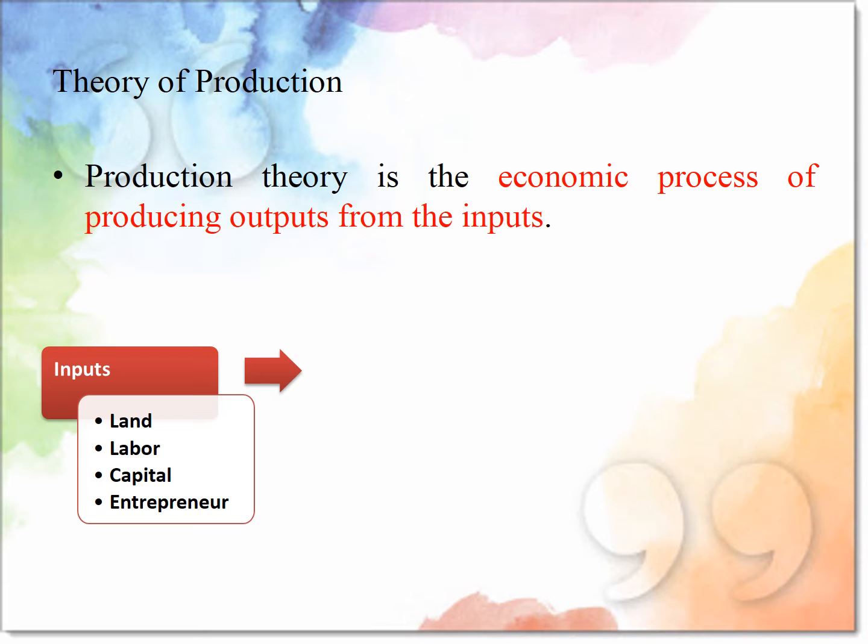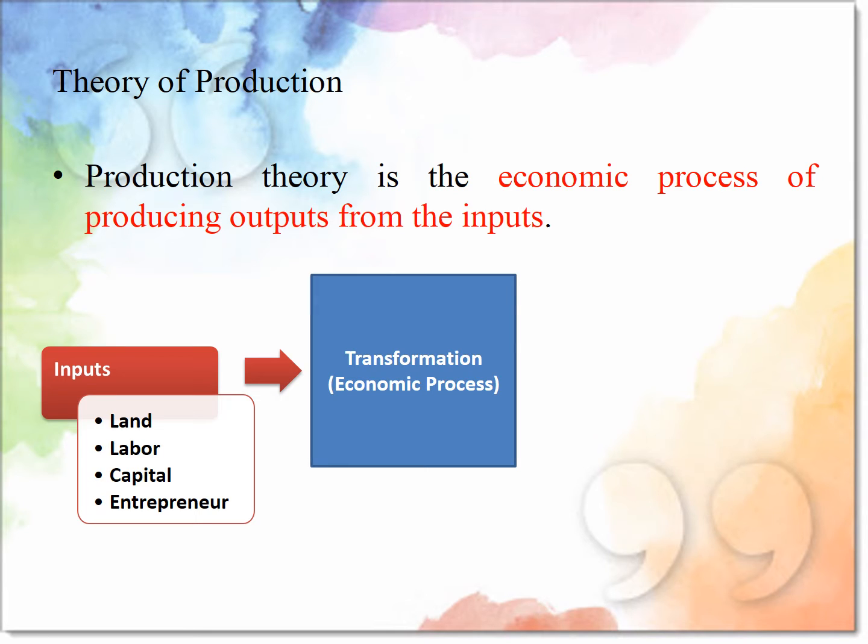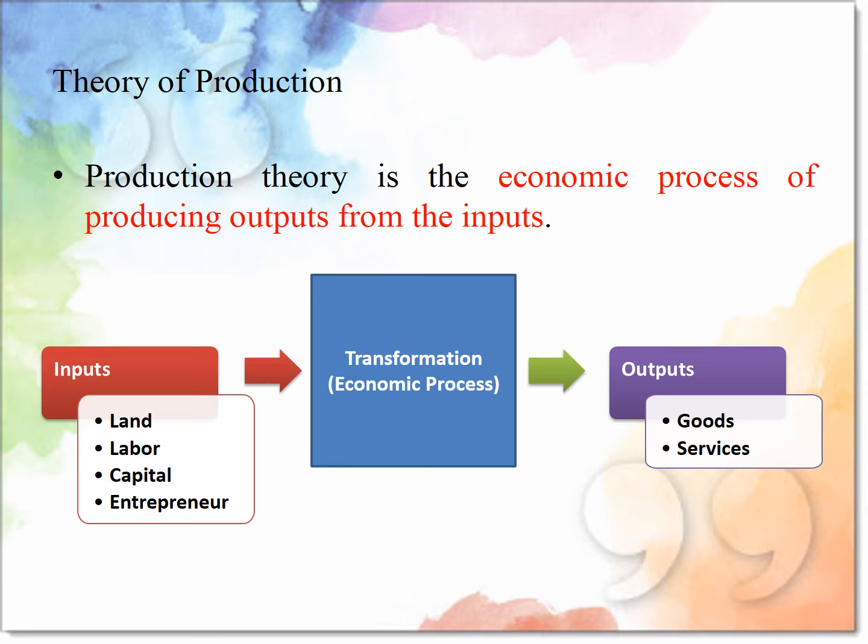Here the input may be land, labor, capital, entrepreneur, and the economic process is called transformation, and we get output, which may be goods or services.